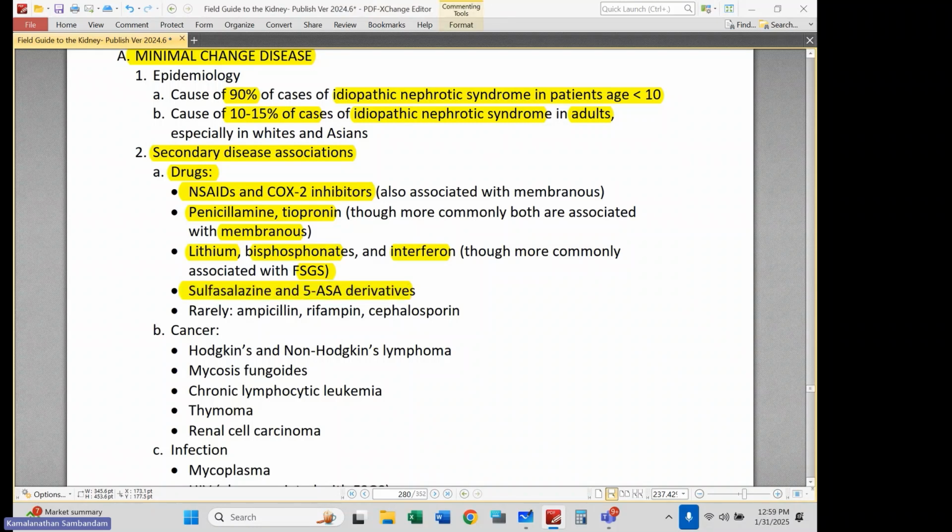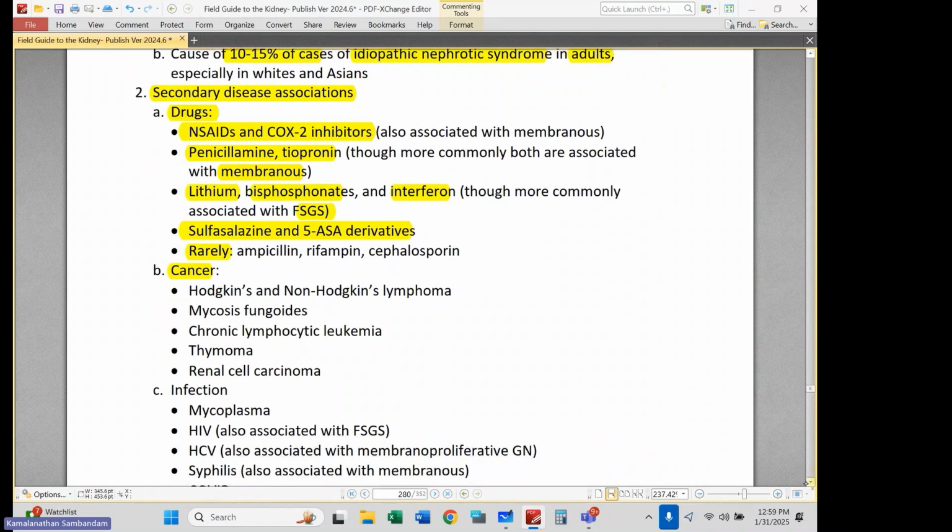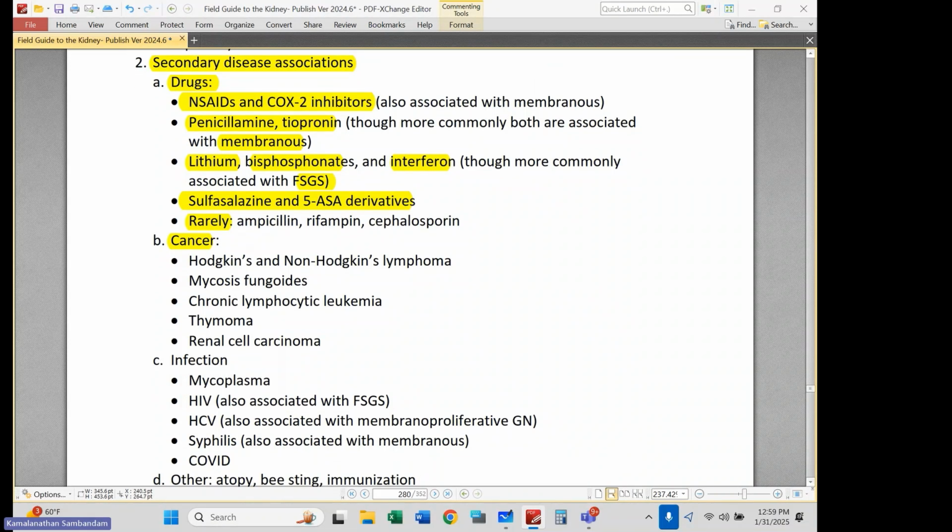Sulfasalazine and these drugs that are typically used in inflammatory bowel disease have an association with minimal change disease. And then there are these rare associations, which I would be suspicious of. Maybe guilty by association, but not truly an inciting event. Okay, those are the drugs.